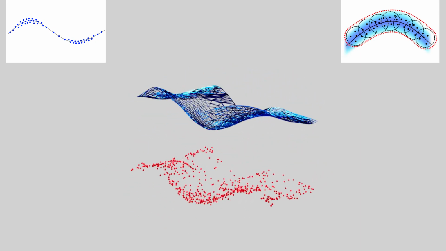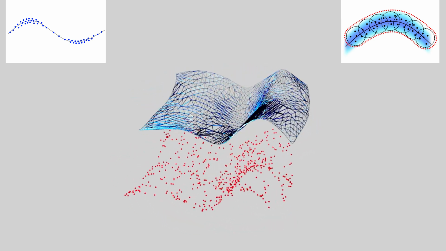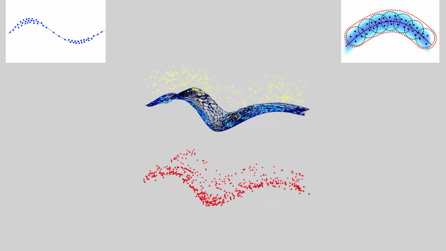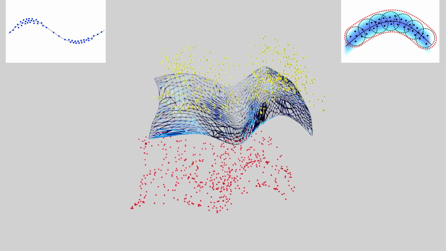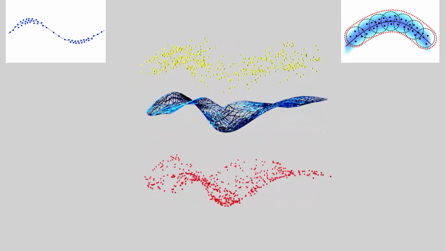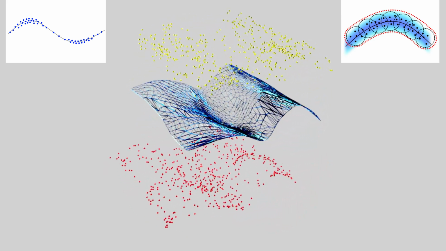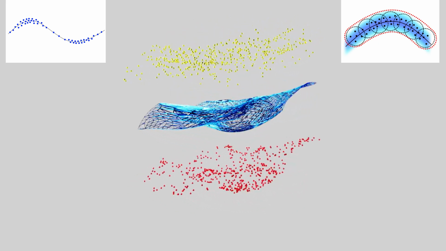Next, Sugar generates new points along this manifold. Sparse regions are filled in by synthetic points obtained via careful perturbation of the input data. Then, we combine the synthesized points with the input data.